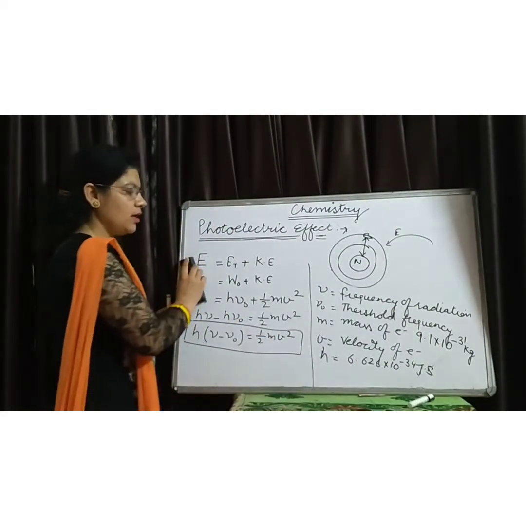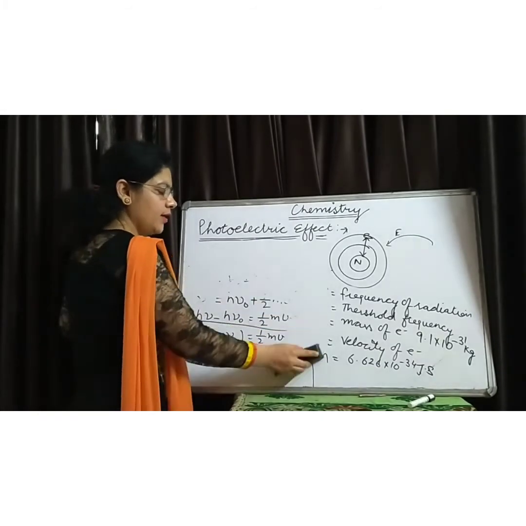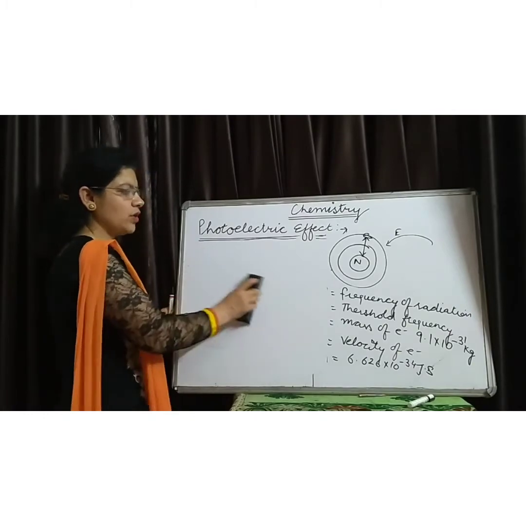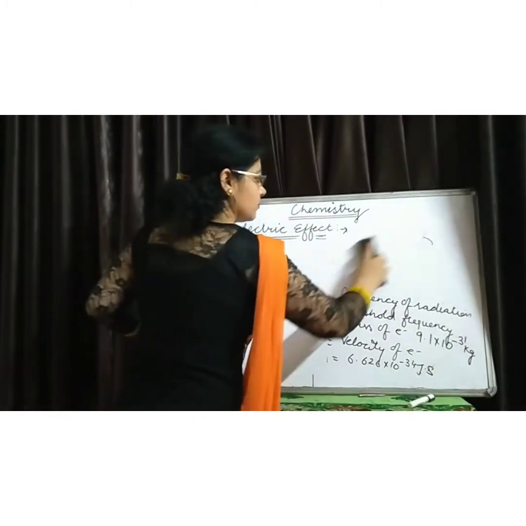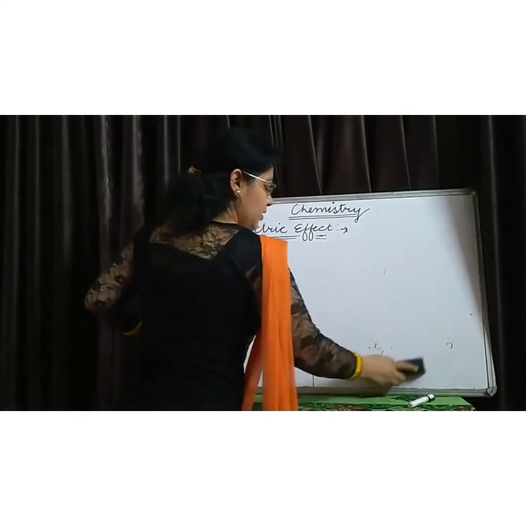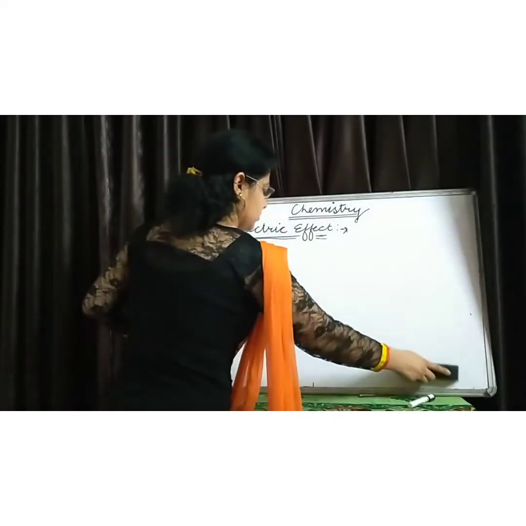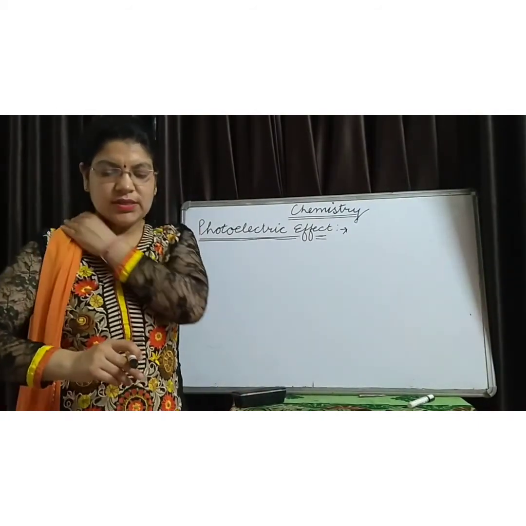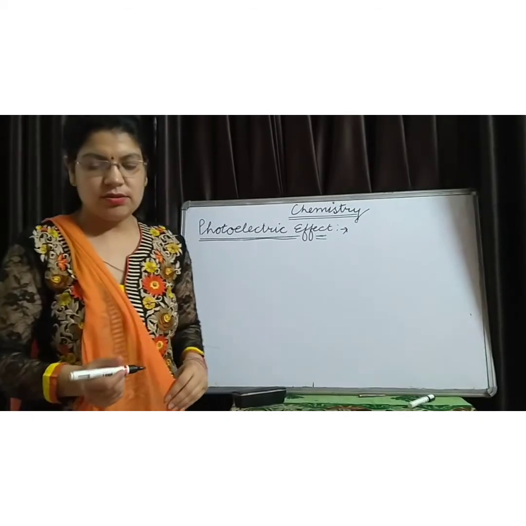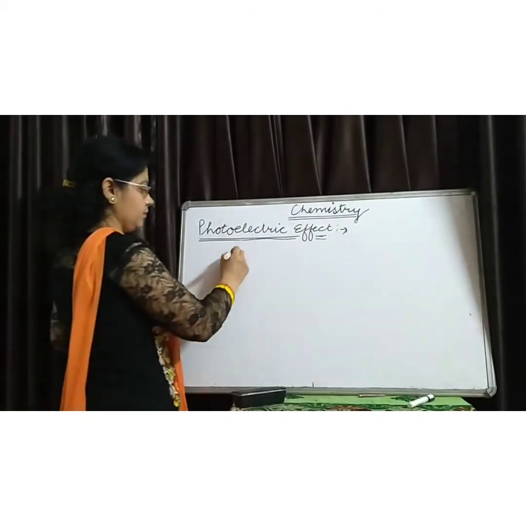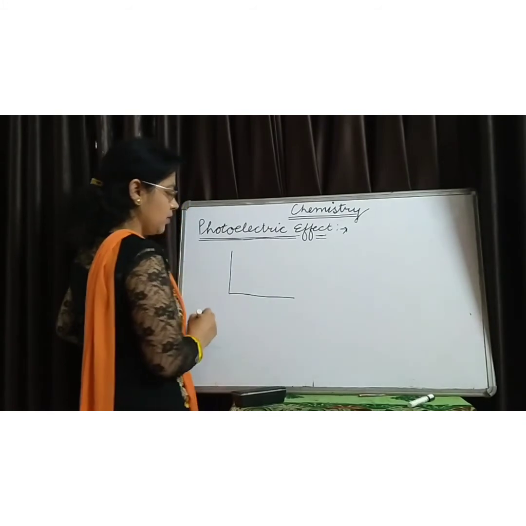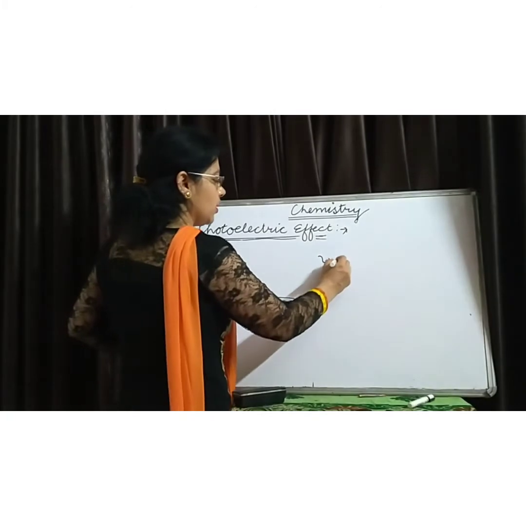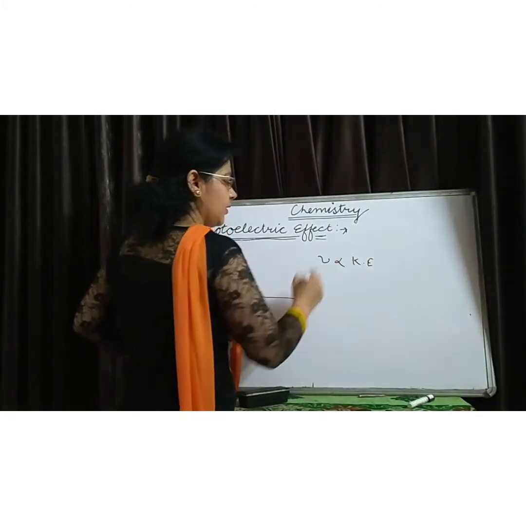Next, what is the effect of the radiations on the kinetic energy of the electron? It is found that the frequency of the radiations is directly proportional to the kinetic energy of the electron.